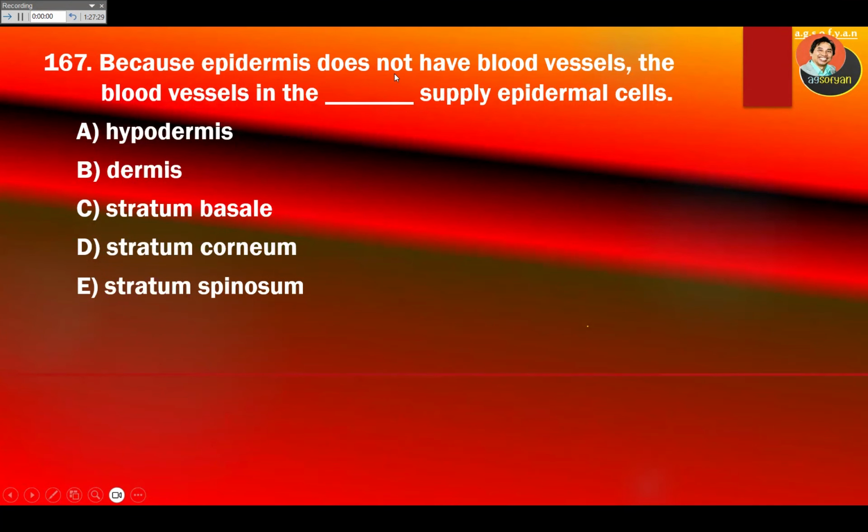Because the epidermis does not have blood vessels, the blood vessels in the blank supply the epidermal cells. The vessels are actually located in the dermis, so it should be B.